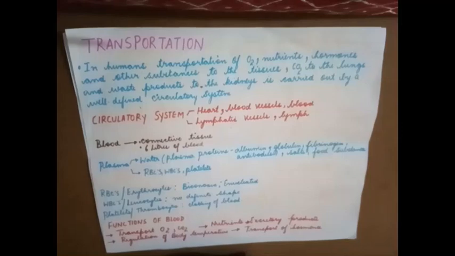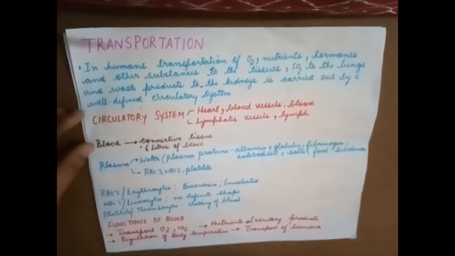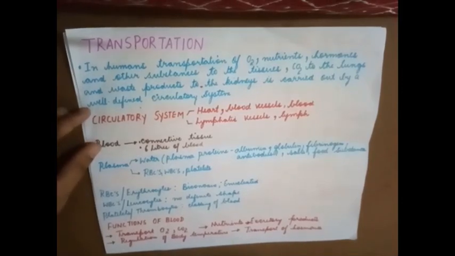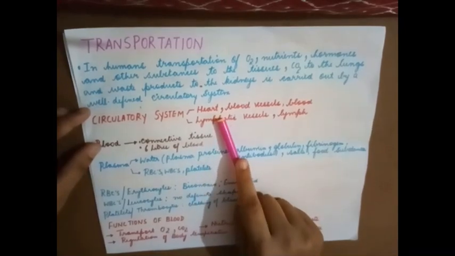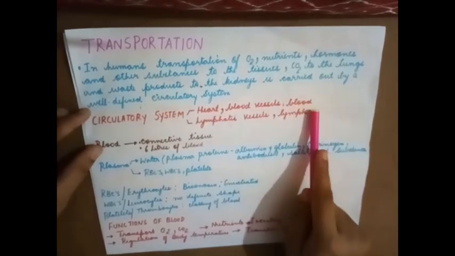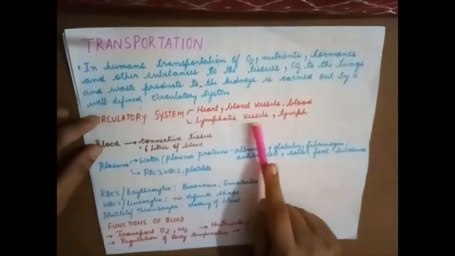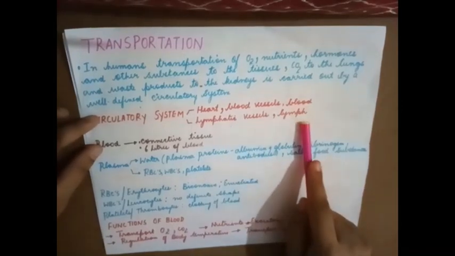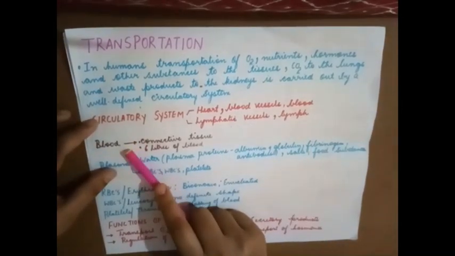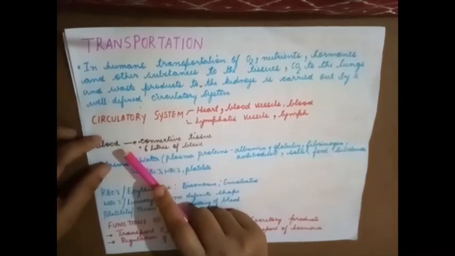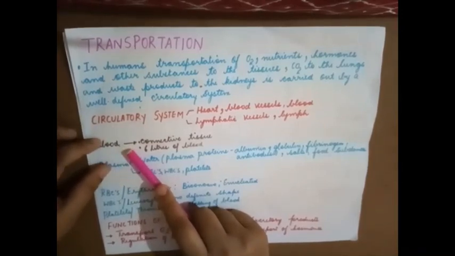So in human beings, we have a well-defined circulatory system. Now let's understand the various components of the circulatory system. It includes the heart, blood vessels, blood, lymphatic vessels, and lymph. Now we will start off with the first component of the circulatory system, that is blood.